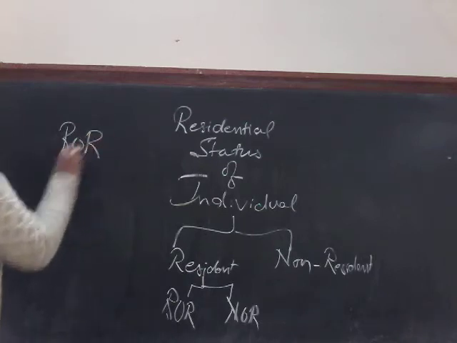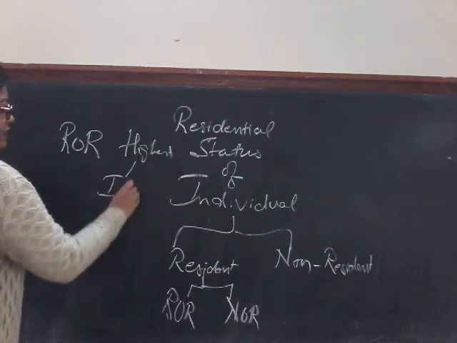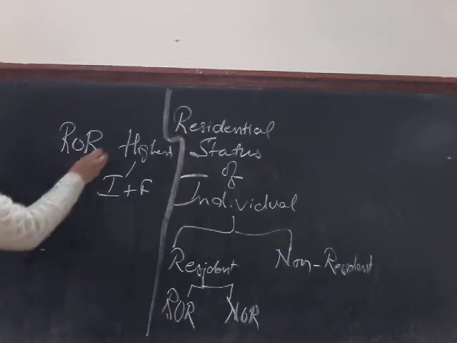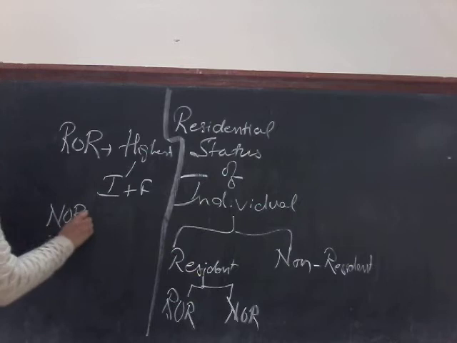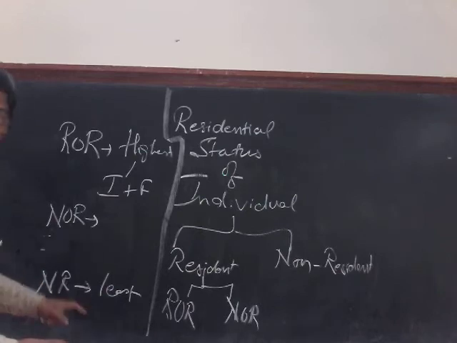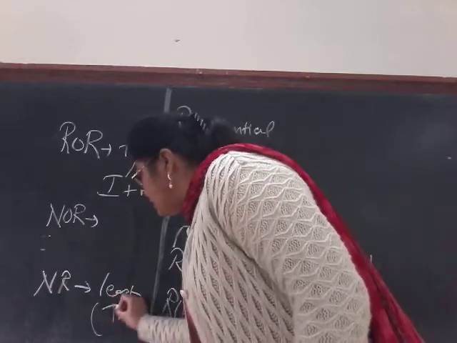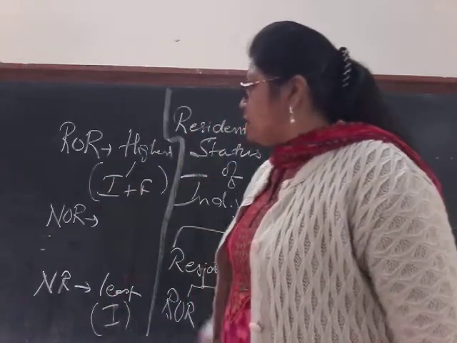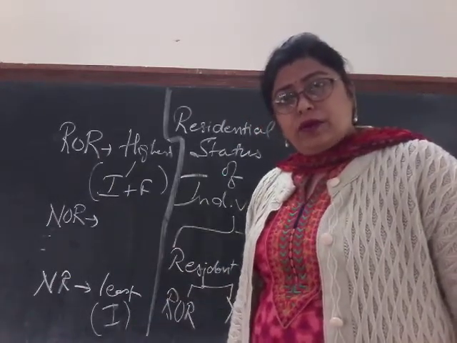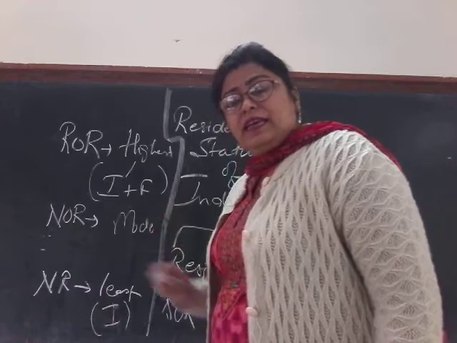Tax implication on ROR is highest because all of the Indian and foreign income is taxable under this category. Tax implication in case of non-resident is least because only and only Indian income is taxable. Only Indian income is taxable in this category. Here Indian and foreign both are taxable, here only Indian is taxable. Now we are left with the middle one, that is not ordinarily resident. In this case we can say moderate tax implication.